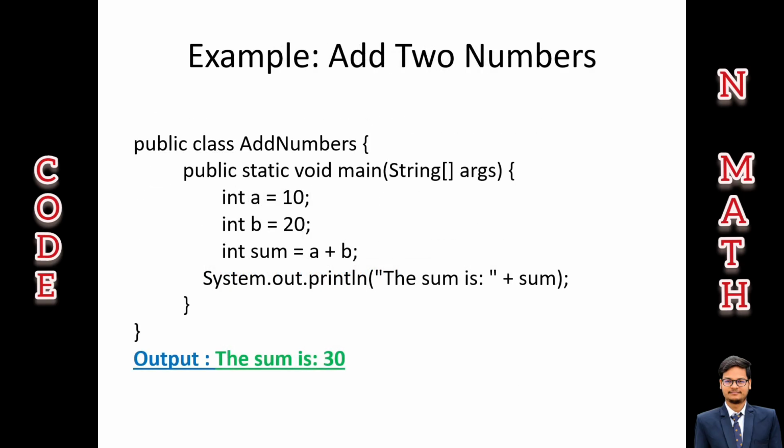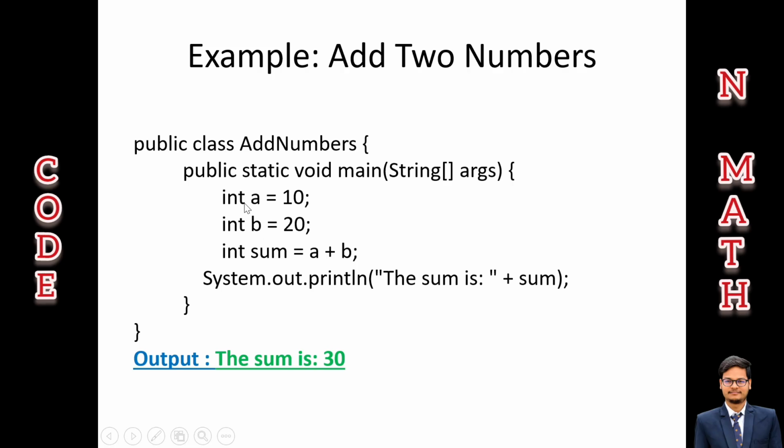Now here is a simple Java program to add two numbers. Before writing this code, we import the libraries if needed. But for a summation or division, like normal calculation, we don't need to import any particular library. So we just write the access specifier public, then the class keyword, then the class name, and we create one main method.